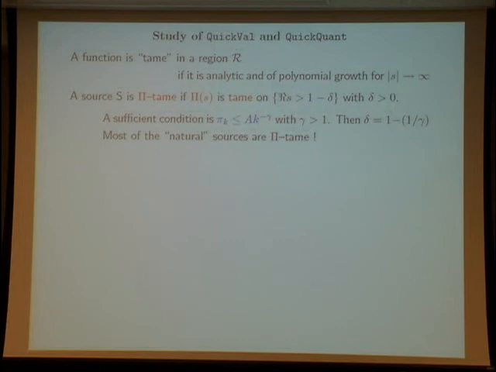And what does it mean for a function to be tame? This means that it is analytic and of polynomial growth when the modulus of s tends to infinity. So most of the natural sources are pi-tame. This means that for most of the natural sources, our result for quickselect will hold.